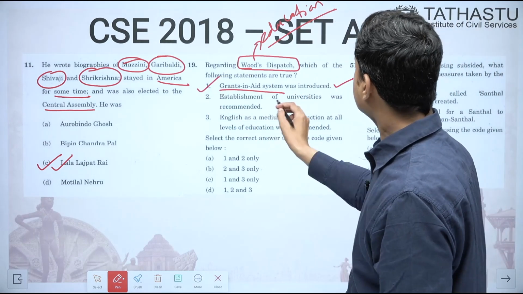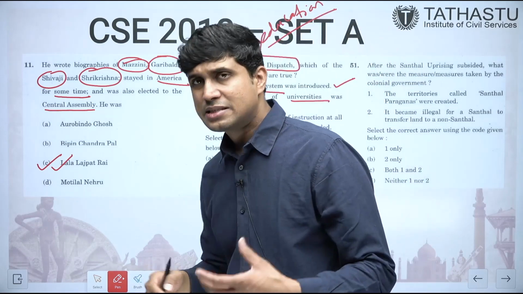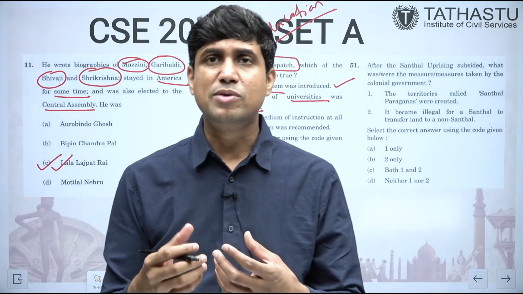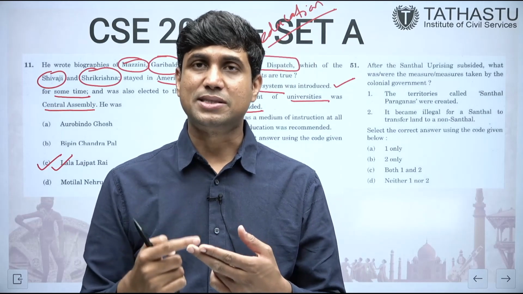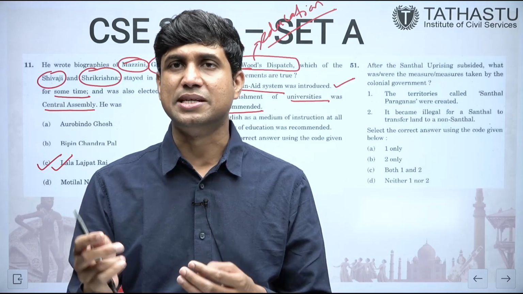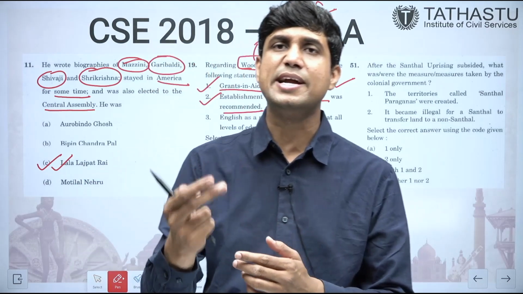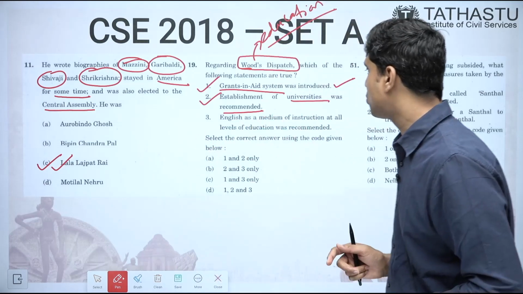This is correct. Establishment of universities was recommended. This is also correct. Why? This dispatch suggested that universities in Calcutta, in Madras and in Bombay should be opened on the line of London University, and accordingly Calcutta University, Madras University and Bombay University were opened in 1857. So this is also correct.